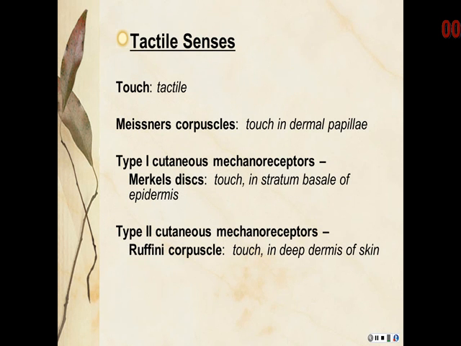Our tactile sensation is touch. The Meissner's corpuscles are located in the dermal papillae. The Merkel's discs, or type 1 cutaneous mechanoreceptors, are located in the stratum basale of the epidermis. They are sometimes referred to as light touch. The type 2 cutaneous mechanoreceptors, or Ruffini corpuscles, are located in the deep dermis of the skin and also referred to as deep touch receptors.